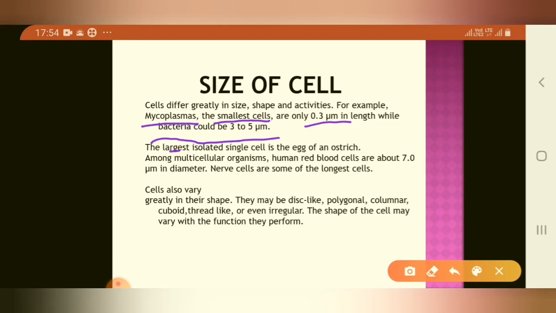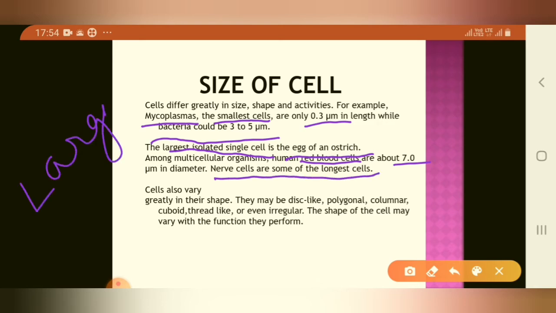The largest isolated single cell is the egg of ostrich, and the red blood cell is 7.0 μm in diameter. Nerve cell is the longest cell. So largest is the egg of ostrich and the longest is the nerve cell.